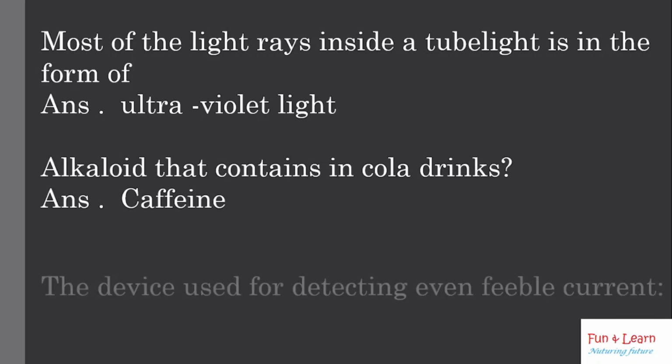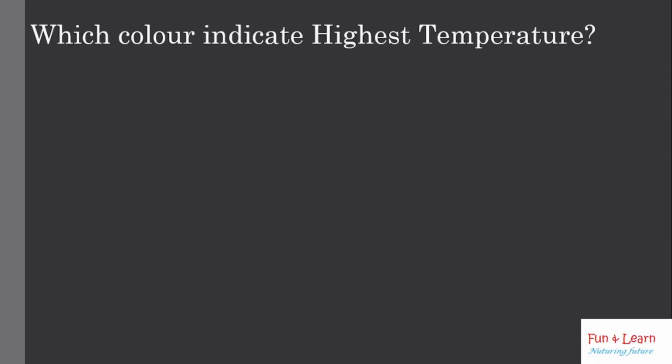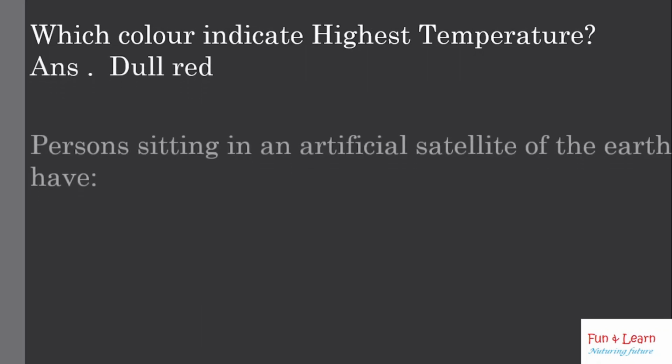The device which is used for detecting even feeble current is the galvanoscope. It is a device that is used for detecting even feeble current. It determines whether a current is existing and detects its direction. Which color indicates the highest temperature? Answer will be dull red.